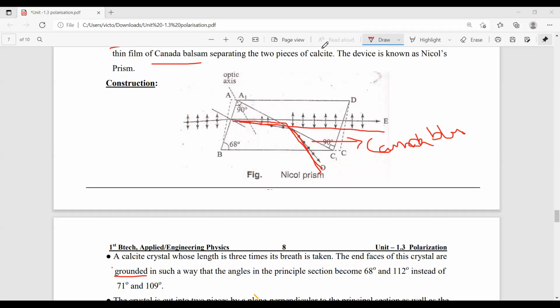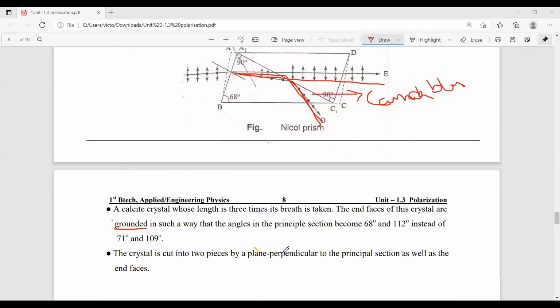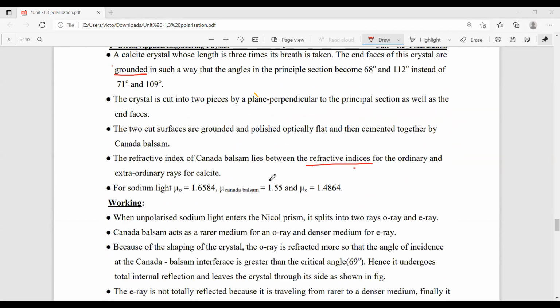Whereas for the E ray, it acts as a denser medium. So that's why the E ray travels through this medium also. So the very important point is that Canada balsam has a refractive index which lies between the O ray and the E ray. When you observe the refractive index values of Canada balsam, compare them with the O ray and E ray here.